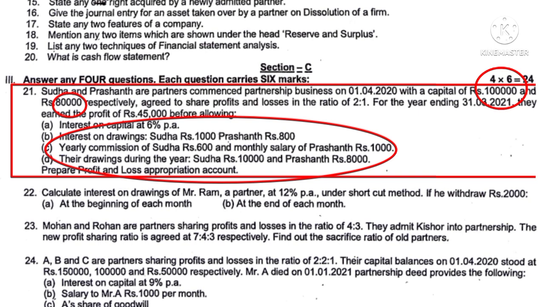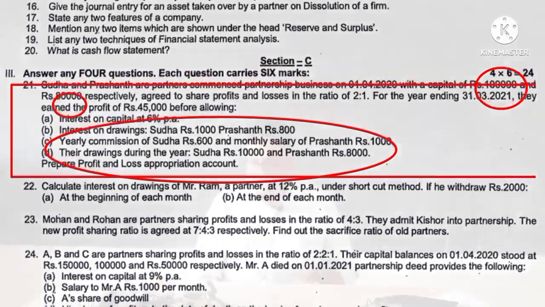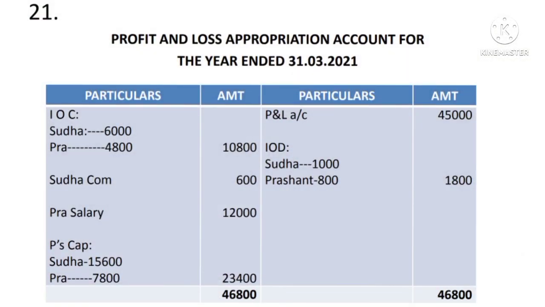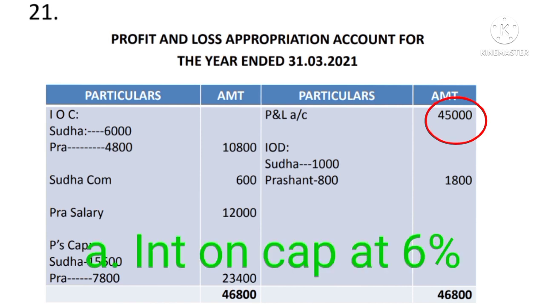And for the year ending 31st March 2021, they have earned a profit of rupees 45,000. Before allowing some adjustments which are given below, you have to show it in the profit and loss appropriation account. Prepare the profit and loss appropriation account. First record the current year's profit on the credit side by P&L account 45,000. And then see the adjustment number A, interest on capital at 6%.